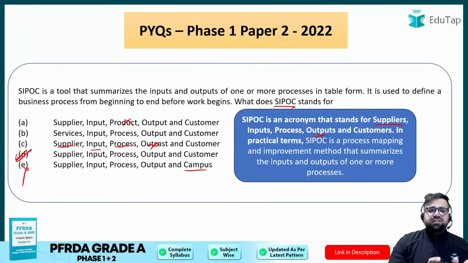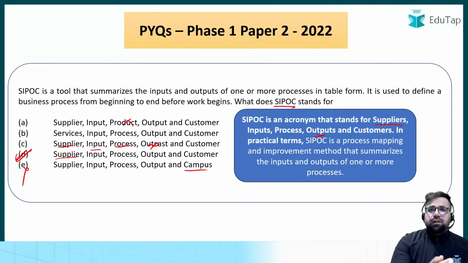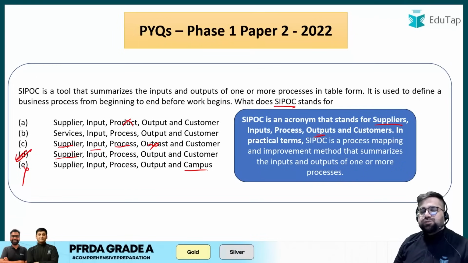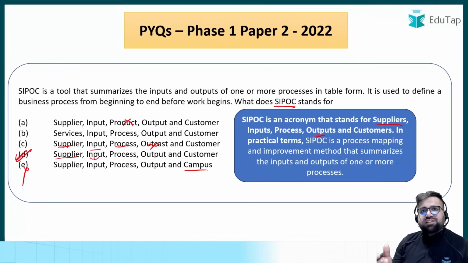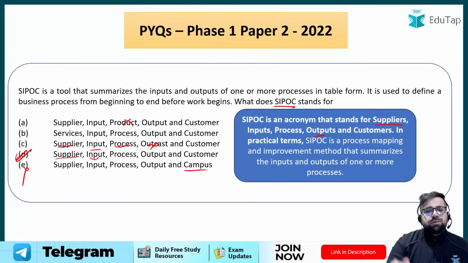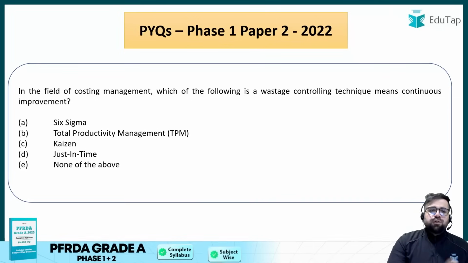So what does SIPOC stand for? Supplier means you get the goods, then you convert them into your input, then the process will start, then your output, your final goods, will be produced, which will be given to the customers. So this is what SIPOC is. Moving forward to the next one.